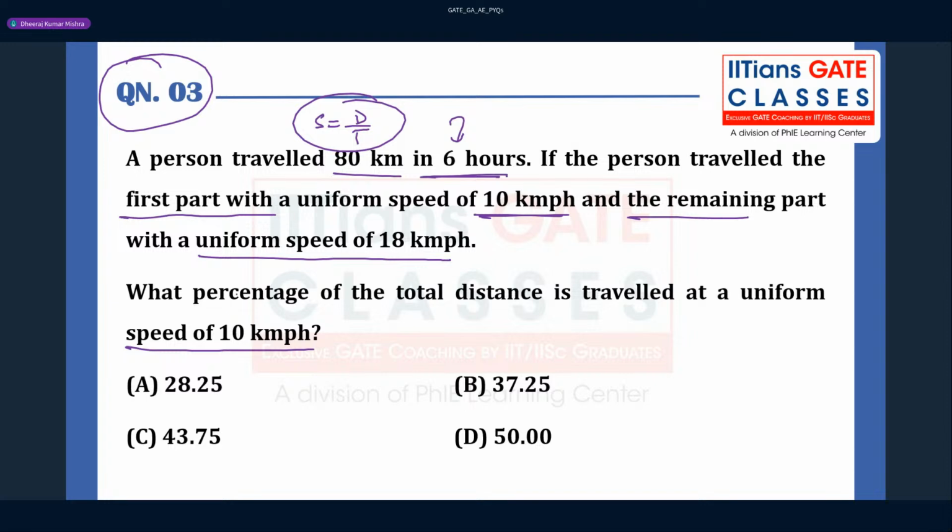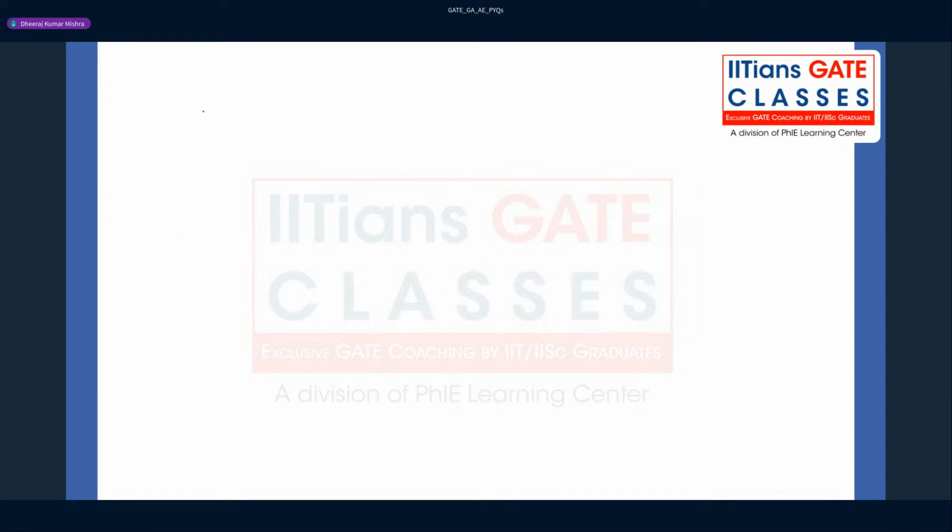So this question is based on the simple equation, speed equals distance upon time. Whenever you solve a time, speed, and distance problem, you have to always observe the movement: how the person is traveling, in which direction, all these things. So suppose a person started traveling like this, and he covered 80 kilometer in 6 hours.